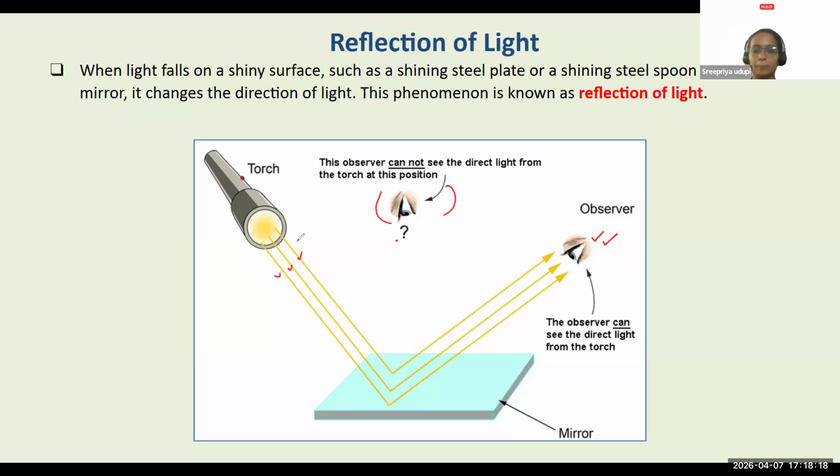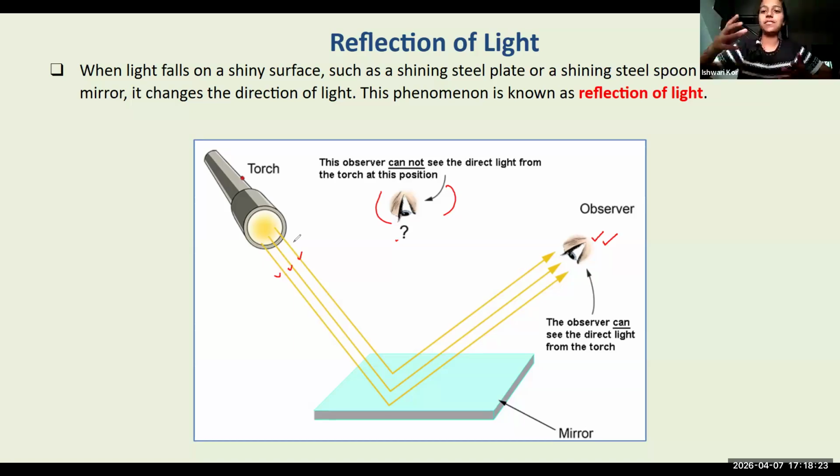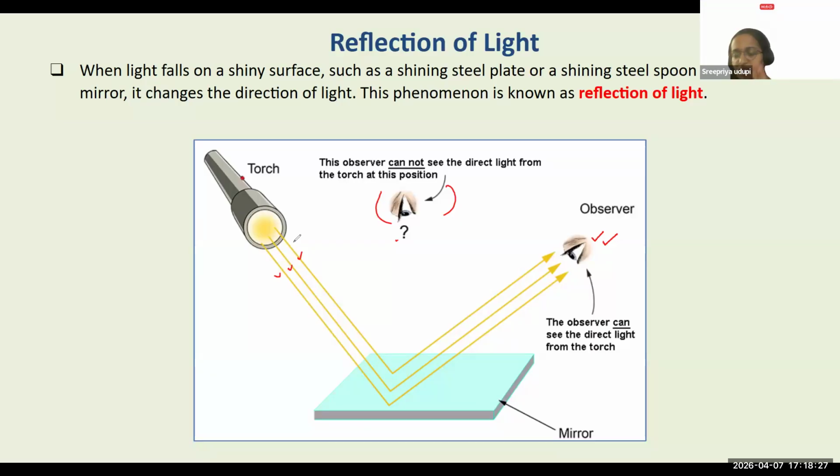Yes, Ishwari, tell me. Ma'am, then how will we know where the light is going to bounce, or where the path of it goes? It bounces everywhere. As long as you are not positioned correctly, you are not seeing the image.